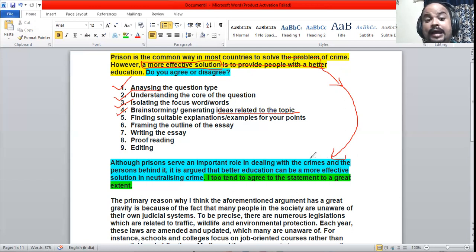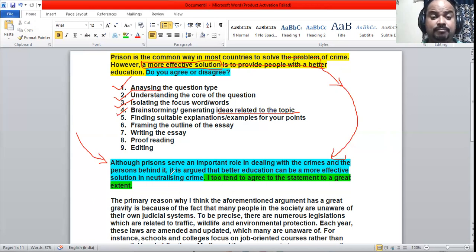So we need to analyze ideas related to this particular sentence. The topic is addressed in the first sentence of the introduction here. We need to brainstorm, ventilate, and get ideas related to this particular topic.